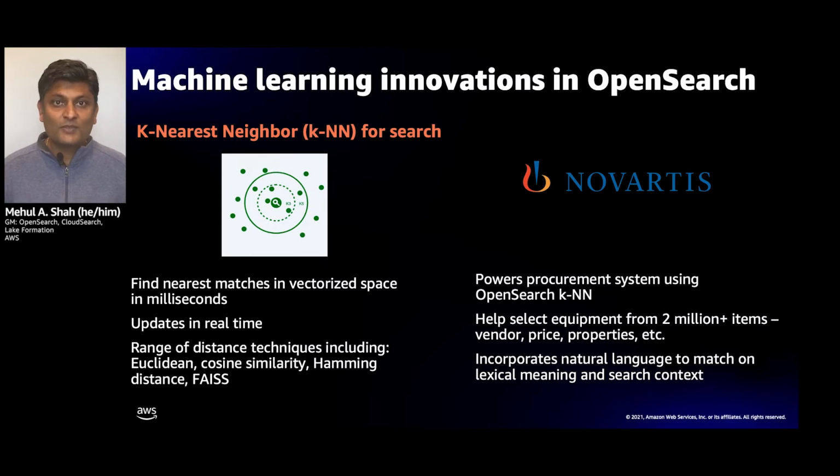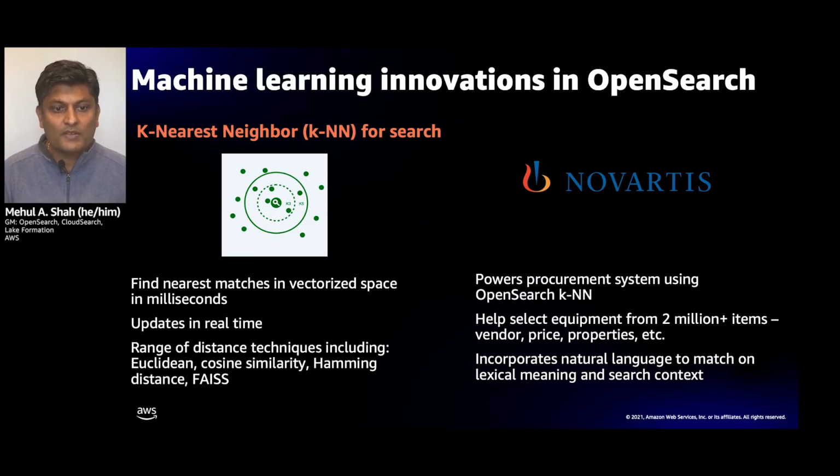So now, not only can you ingest in real time, but you can also query in almost near real time for your nearest neighbors. And the way you can parameterize these queries is by changing the distance function, and we have a number of distance functions that you can try out.